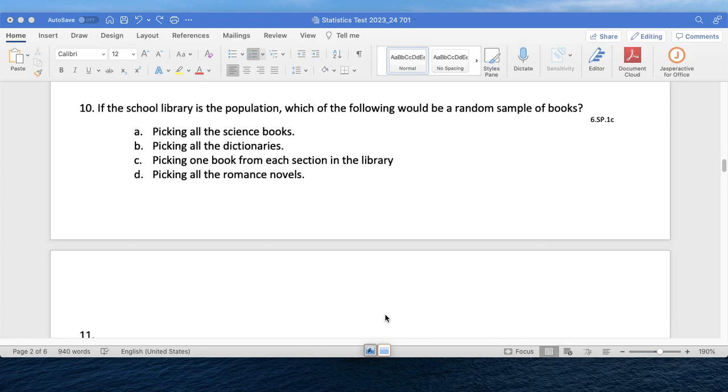10. If the school library is the population, which of the following would be a random sample of books? A, picking all the science books. B, picking all the dictionaries. C, picking one book from each section in the library. And D, picking all the romance novels.